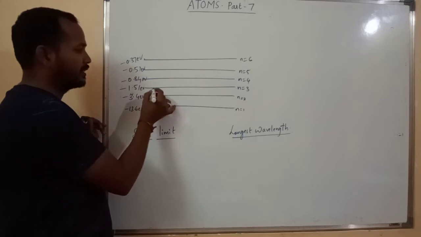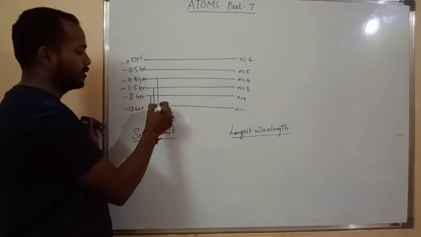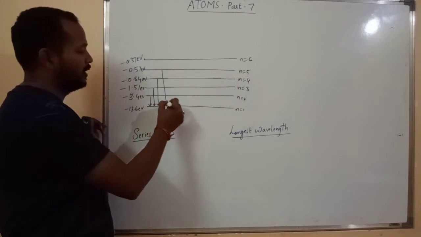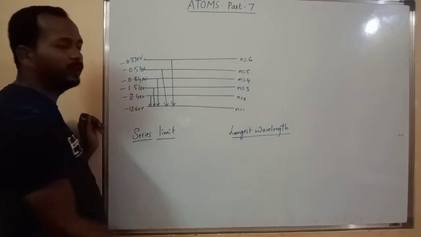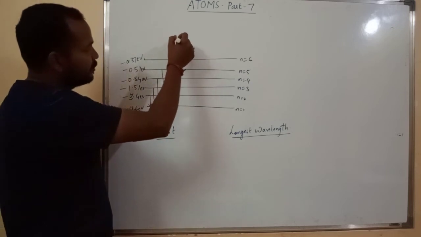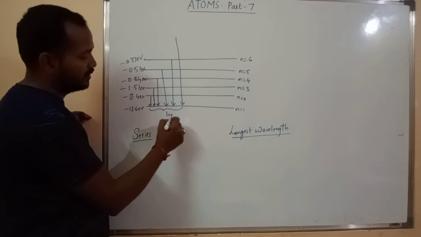The second line is coming from third orbit to first orbit. The third line is coming from fourth orbit to first orbit. The fourth line is coming from fifth orbit to first orbit. And the fifth line is coming from sixth orbit to first orbit. Then the last line is coming from infinity to first orbit, correct? So in total this is called Lyman series.